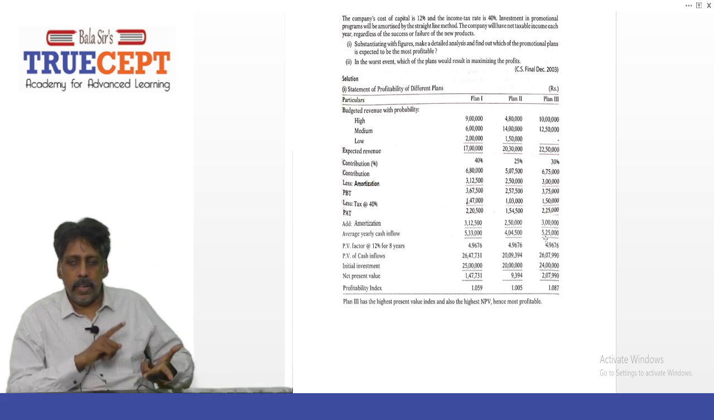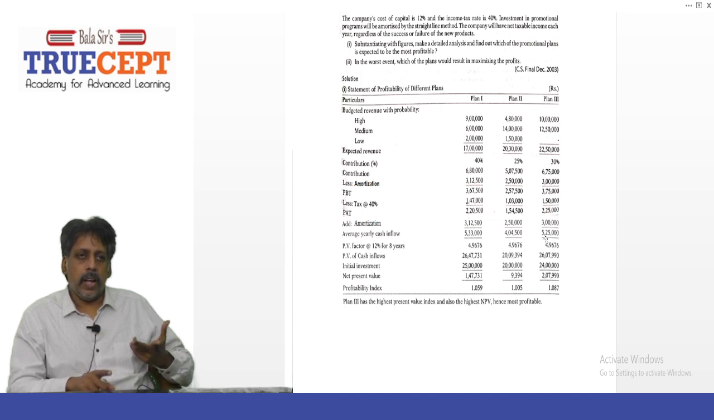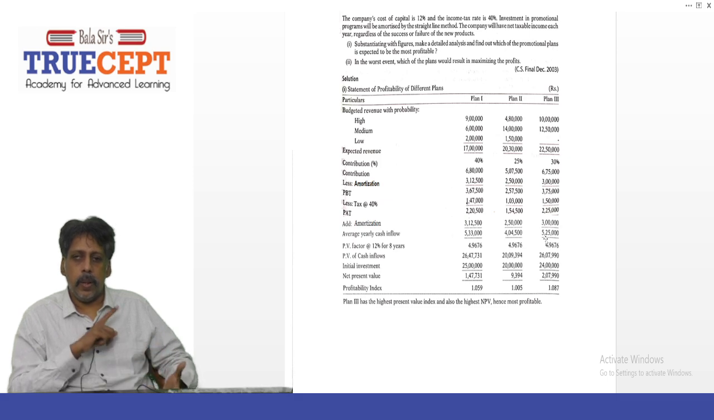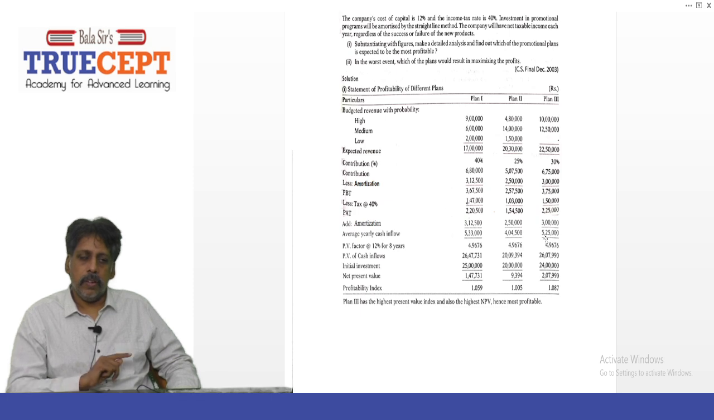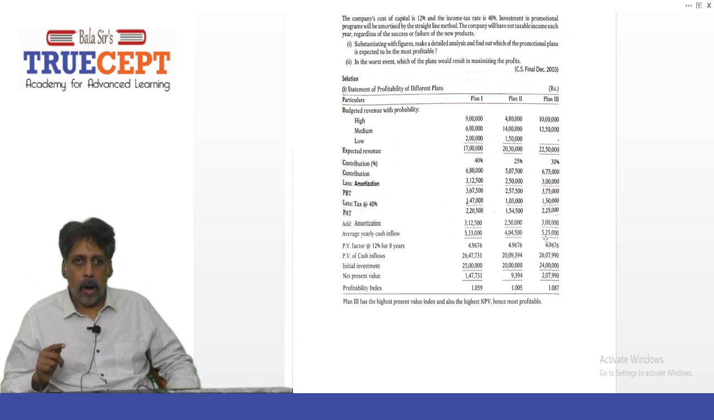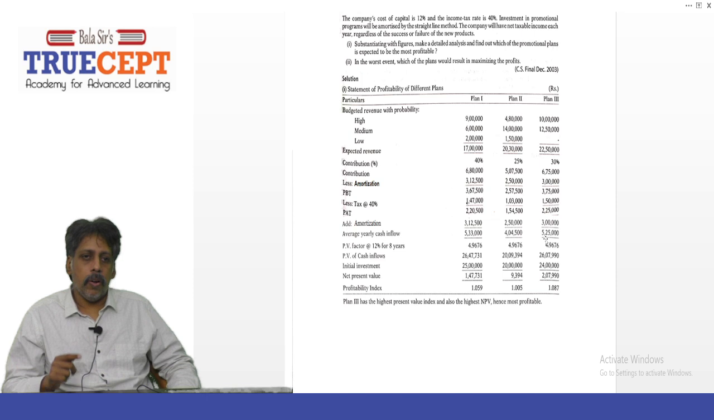And 6 lakh 80,000; 20 lakh 30,000 into 25%, 5 lakh 7,500; under plan 3, 22 lakh 50,000 into 30%, which is 6 lakh 75,000. Now from that, minus amortization: 3 lakh 12,500 for plan 1, 2 lakh 50,000 per annum for plan 2, and 3 lakh for plan 3. Once you minus this amount, you get your profit before taxation.